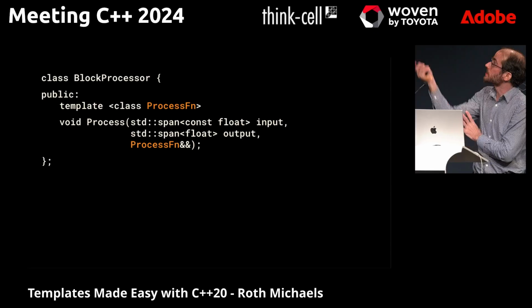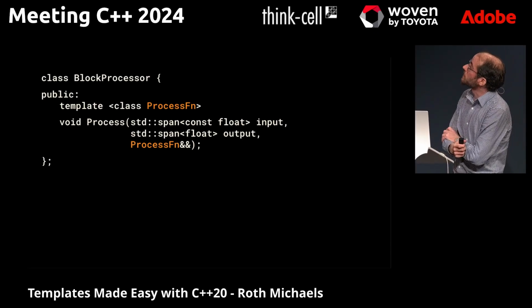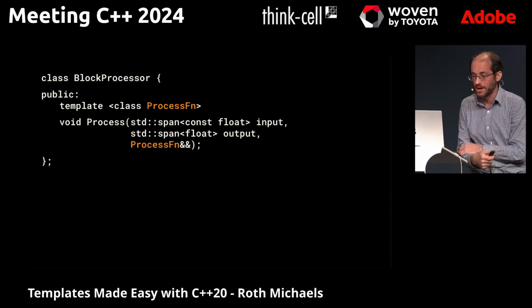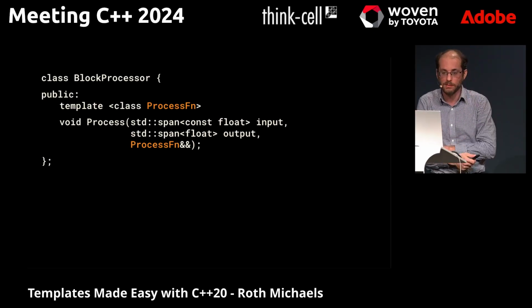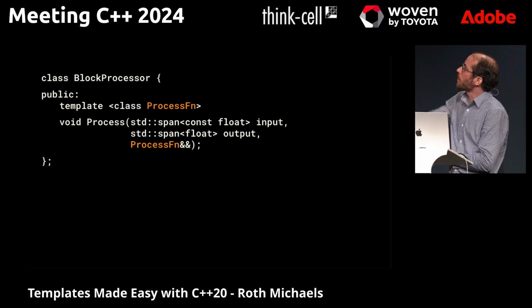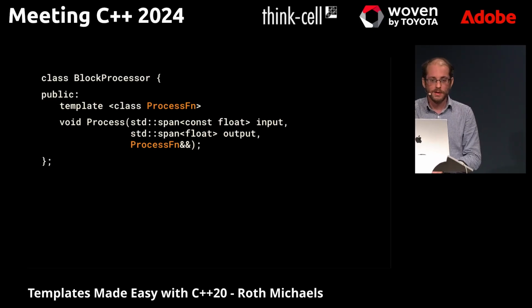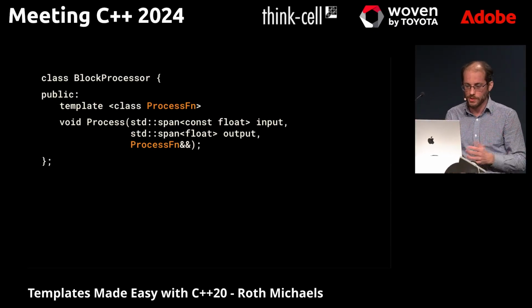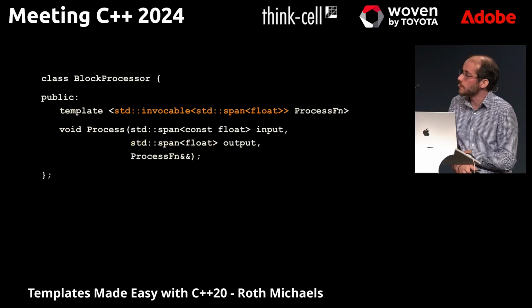So normally instead, we'd make this block processor have a templated process function, and then we'd take in any type there, usually passing in any lambda type instead, and then we're not going to have any allocations. But we could pass in 42 there, and you can't call 42 with our input floats. So let's try to constrain this with a concept.